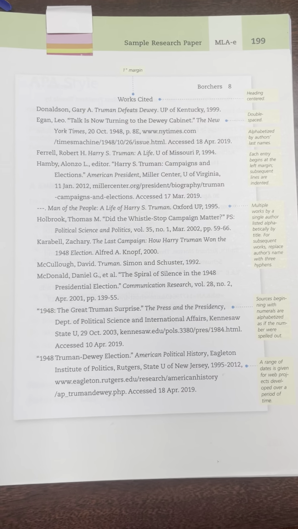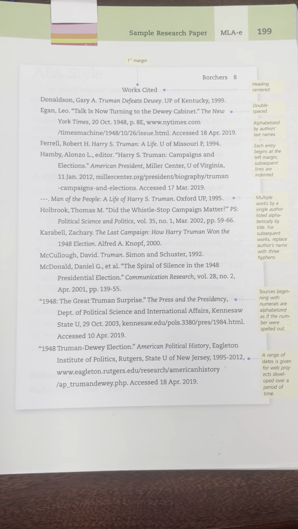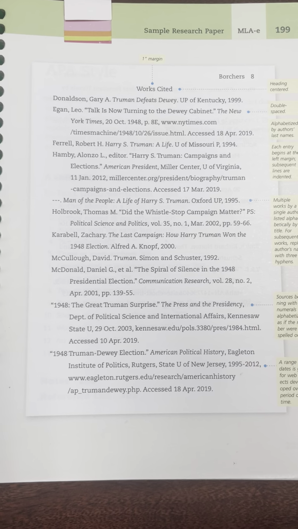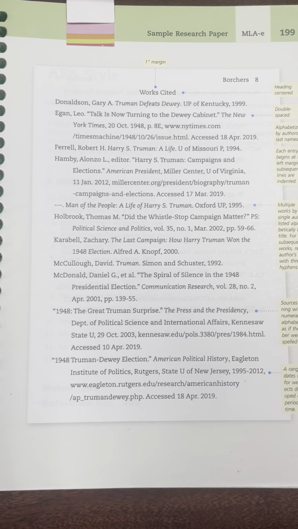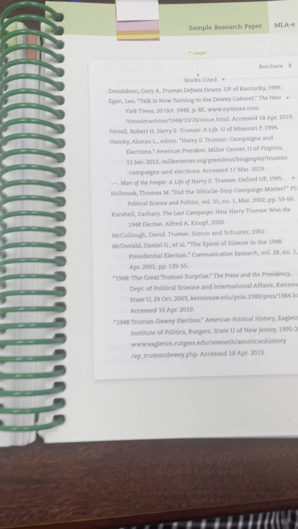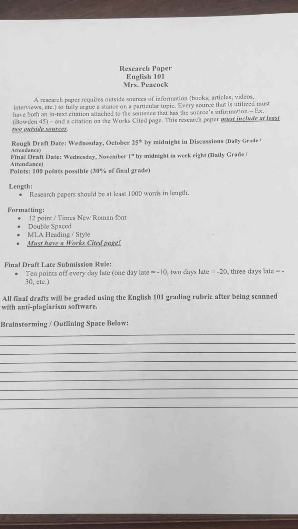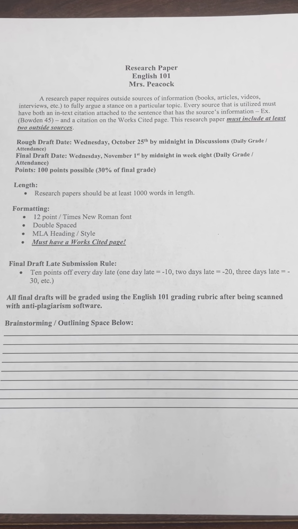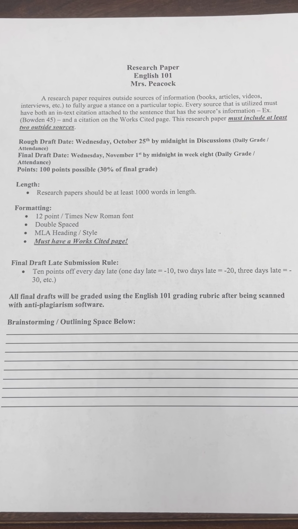Page 199 is a really good example to use as a guide, essentially, for what a works cited page should look like. Notice it is double spaced, and your citations have the hanging indent, which just means those second and third lines are indented. So you must have a works cited page. It's not a research paper without a works cited page. And notice those citations were complete citations, not just copied and pasted website links.